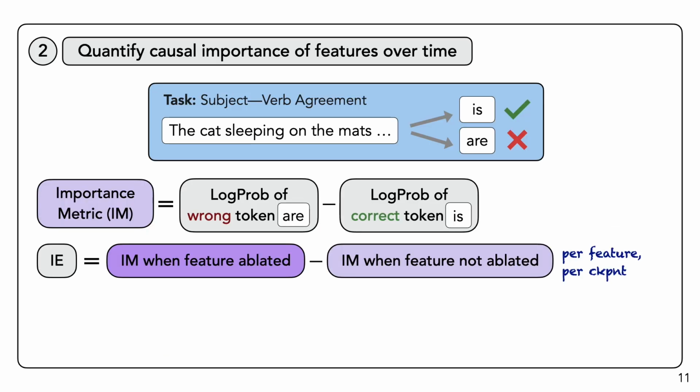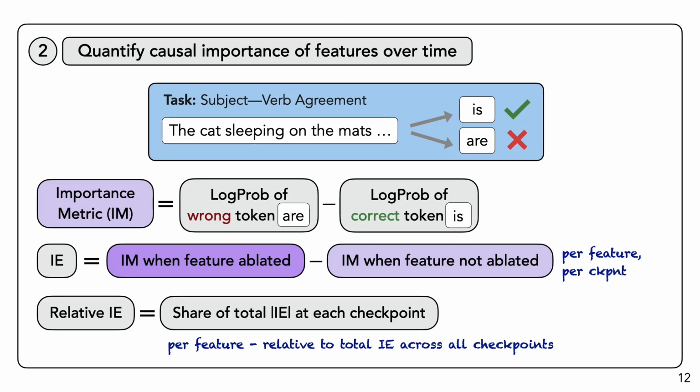To measure importance, we look at the causal effect of ablating the particular feature. This is called an indirect effect, or IE, and we calculate it for each feature and each checkpoint. But IE alone does not tell us whether that effect is large relative to the same feature's effect at other checkpoints. So we introduce relative IE. For each feature, we take its absolute indirect effect at each checkpoint, and we normalize it by the feature's total absolute IE across all selected checkpoints.